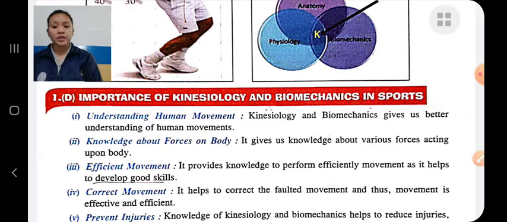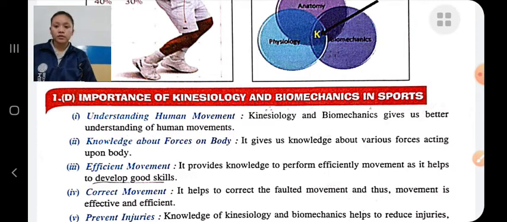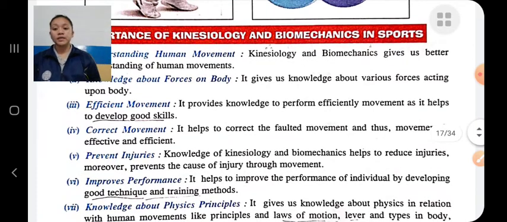Prevent injury. The cause of injury is faulty movement. If our movement is not good, then there will be injury. So if we know the correct movement of our body, its technique, etc., then it is easier to avoid injury. Improve performance: by improving the movement, we can improve our performance.